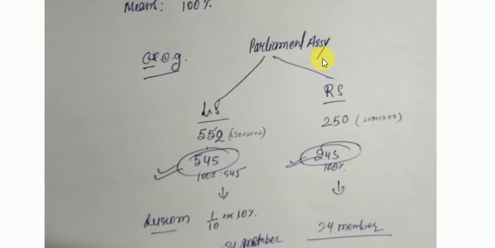See, in the Parliament Assembly, if I divide it into two, LS and RS, you can see here 545 members. If 100% are present, meaning 545 present, that is called plenum, and if a minimum of 1/10 or 10% of members are present, that would be called quorum, right? Similarly, in RS, if 100%, 245, are present, that would be called plenum. And if 10% of 245, I mean 24 members, are there in the meeting, that would be called quorum. So this was a simple difference between quorum and plenum, right?